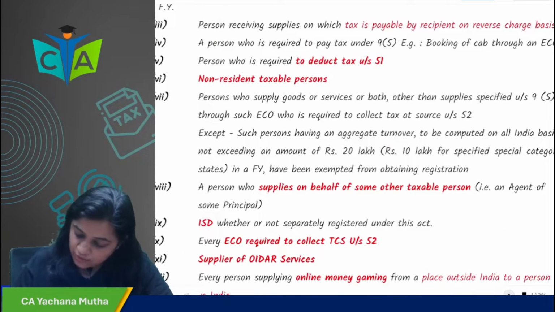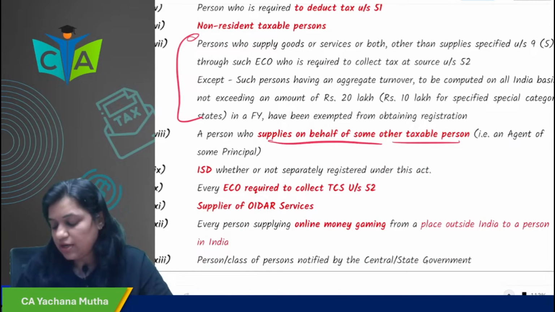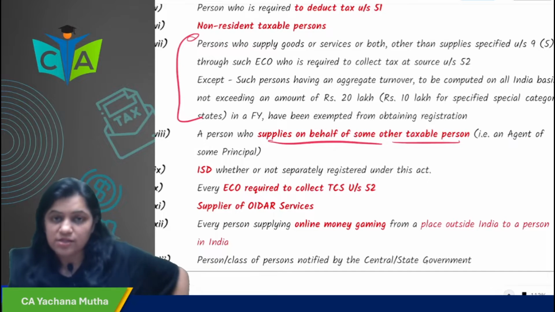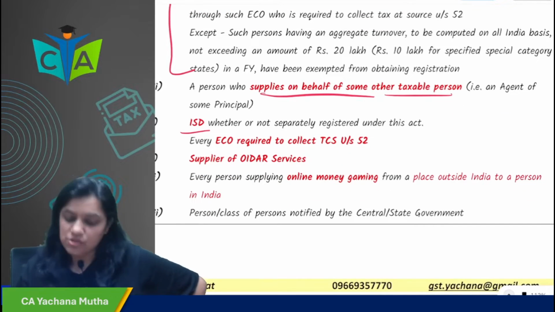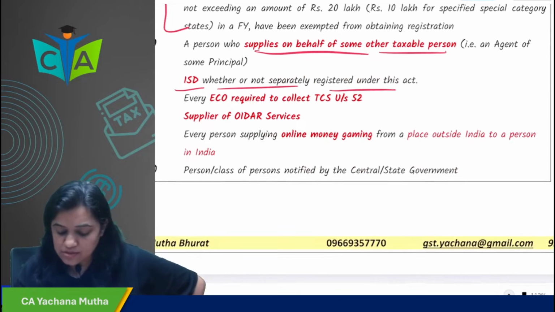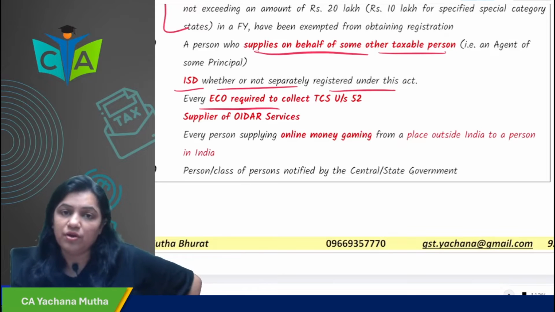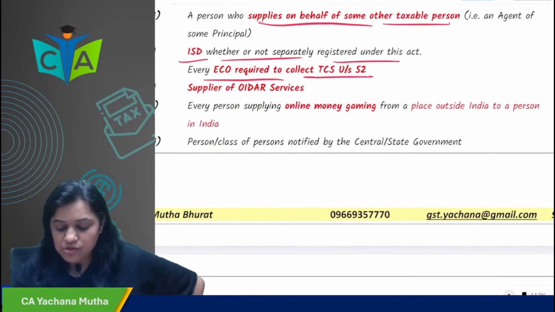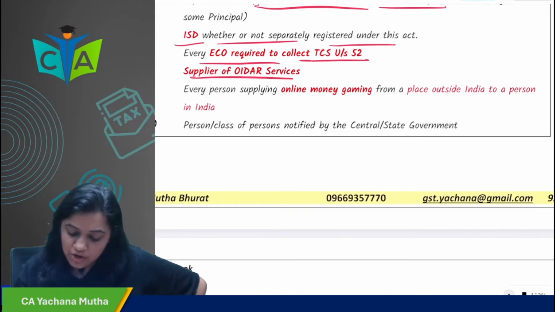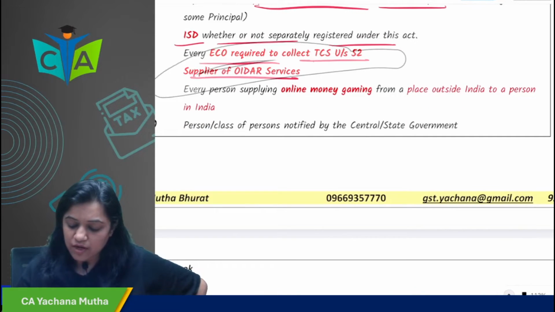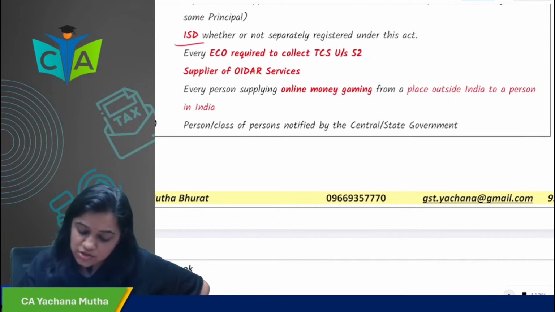Next point we'll do in the end only. Then a person who supplies on behalf of some other taxable person, that is, an agent, is compulsorily required to take registration. ISD, input service distributor, whether or not separately registered under this Act, must take registration. ECO, an electronic commerce operator who is required to collect TCS under section 52, must take registration. A supplier of OIDAR services, online information database access and retrieval services, must also take registration.